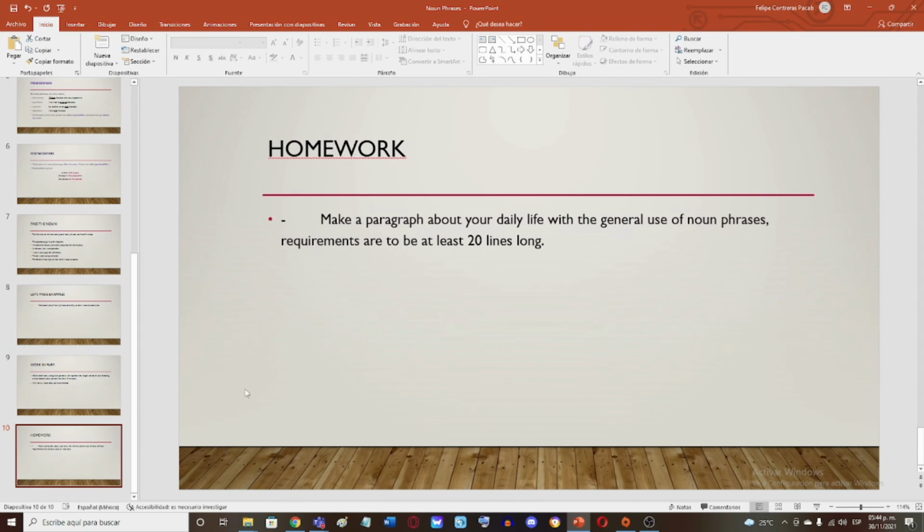Okay, and now for the final thing, you will have homework. You will make a paragraph about your daily life with the general use of noun phrases. The requirement will be to be at least 20 lines long. You can send me this within these 3 days. The deadline is in 3 days, so you don't have to worry too much. Do you have any questions, any doubts about this subject?